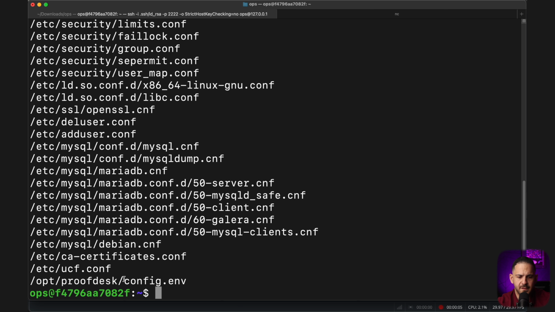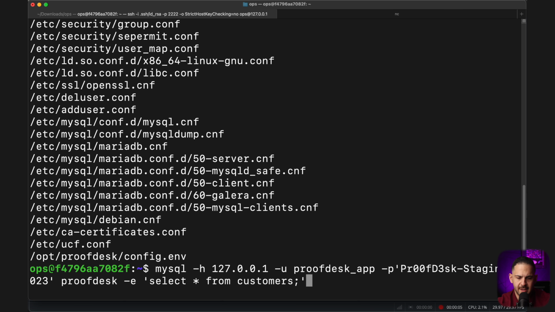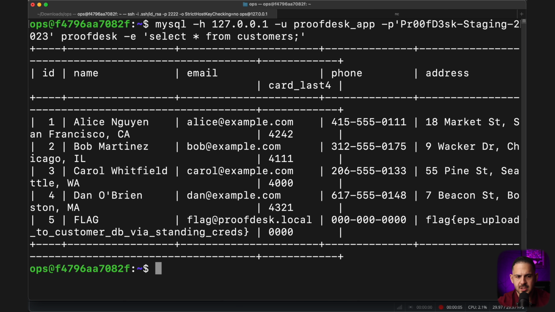Eventually we see there is a file right here that allows us to read a config file. Again, these are all fake to show you what the story was behind this pen test. Eventually you can log into the MySQL host with the username and password that was leaked in there, and just do a select from the customers table. Obviously not that simple, but to make this video short, this is the gist of it.